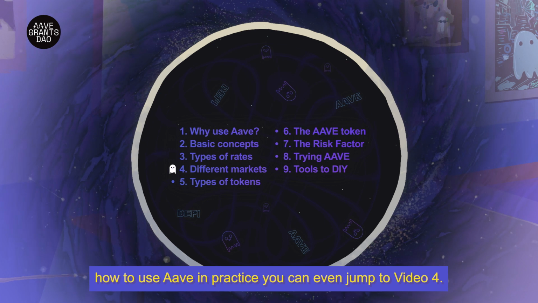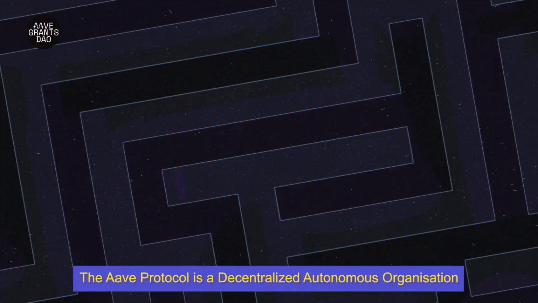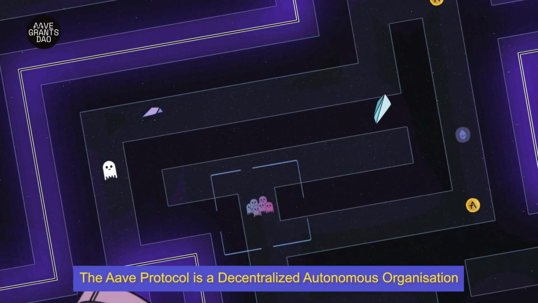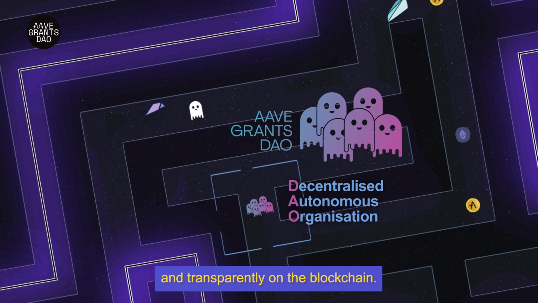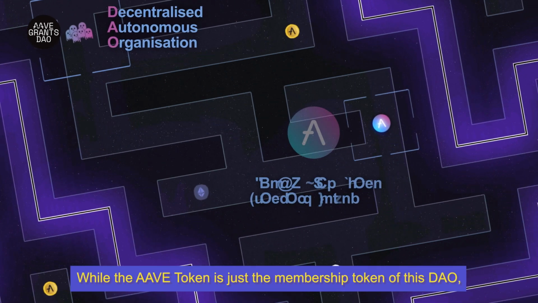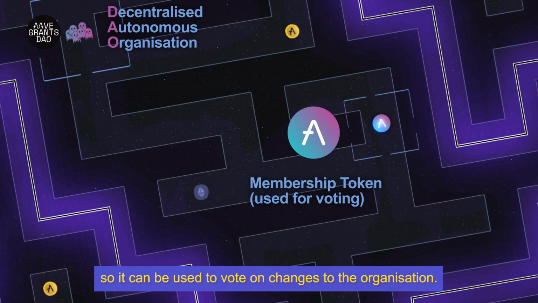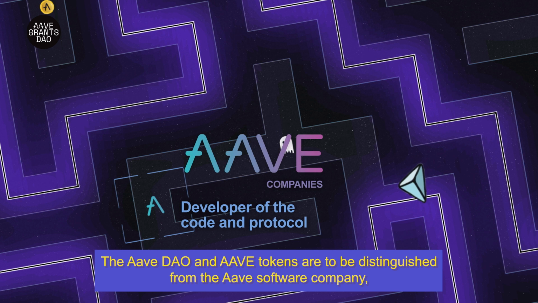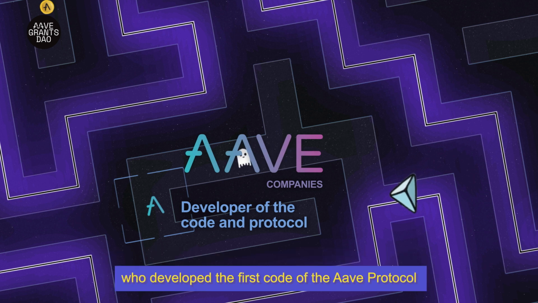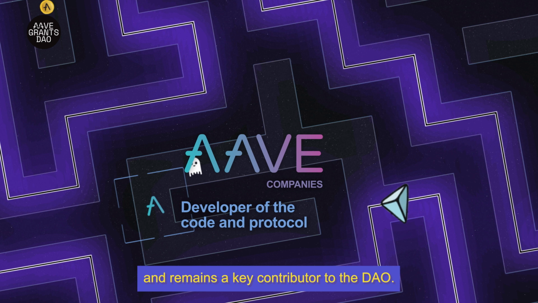The Aave Protocol is a decentralized autonomous organization, or a DAO. The organization runs itself autonomously through code and transparently on the blockchain. The Aave token is just the membership token of this DAO, so it can be used to vote on changes to the organization. The Aave DAO and Aave tokens are to be distinguished from the Aave software company, who developed the first code of the Aave protocol and remains a key contributor to the DAO.